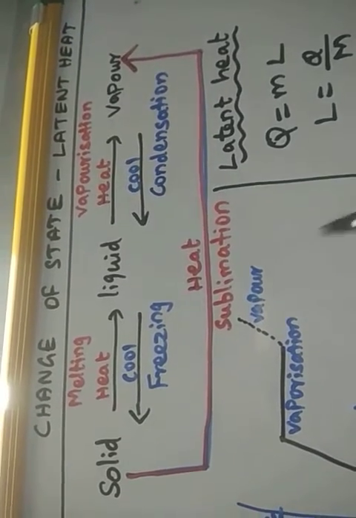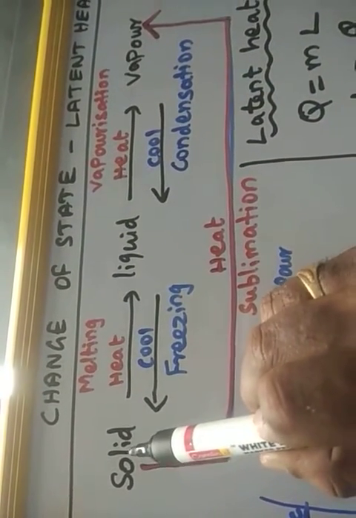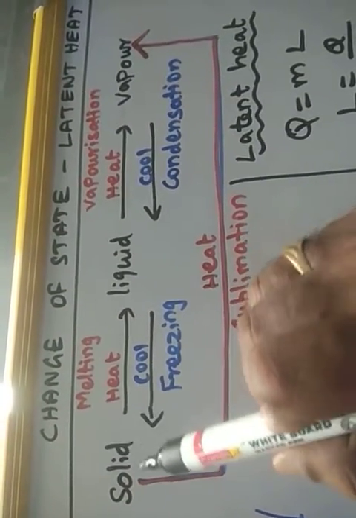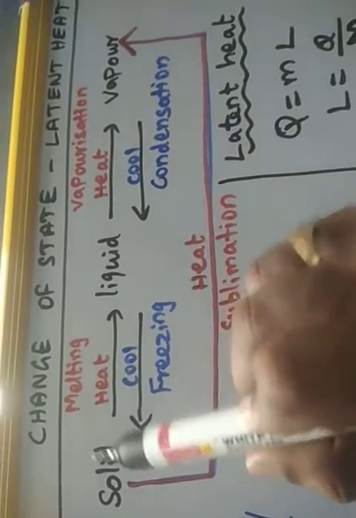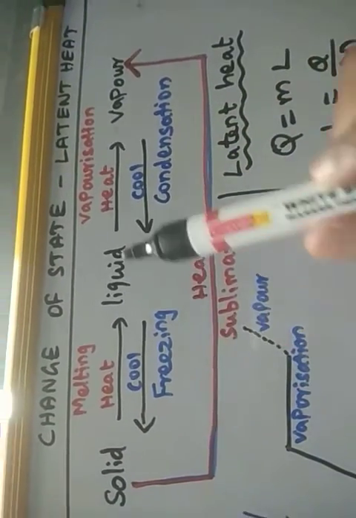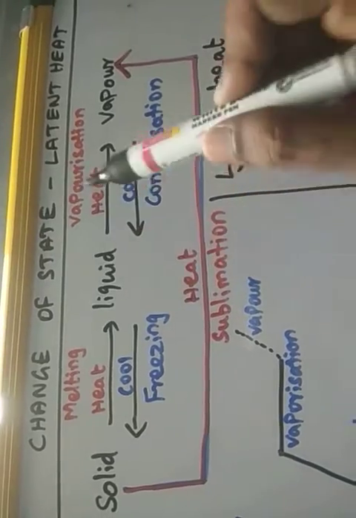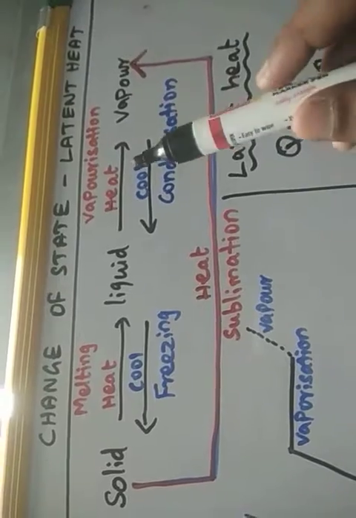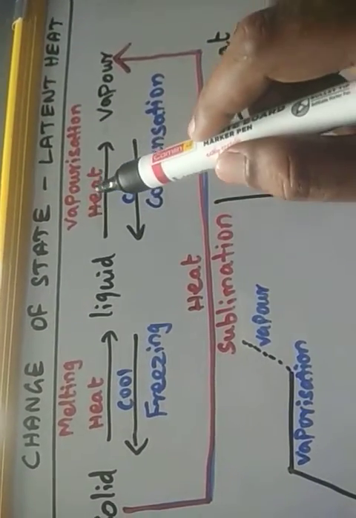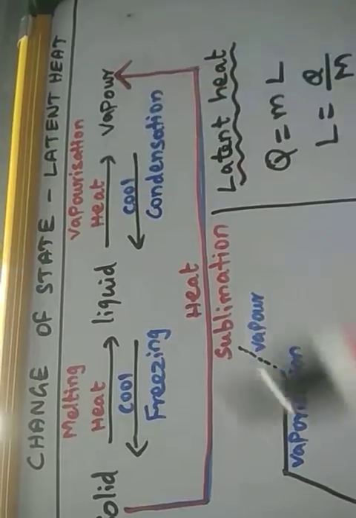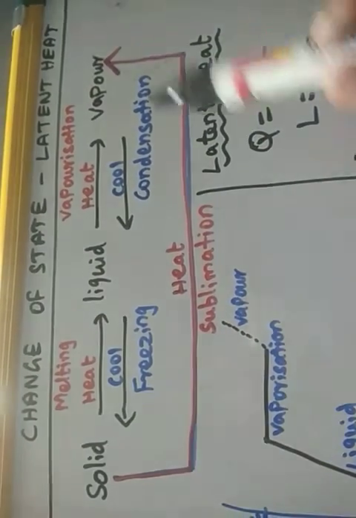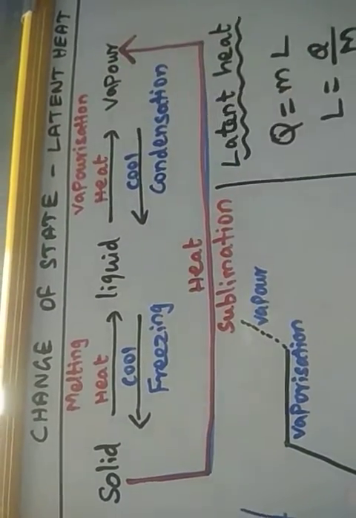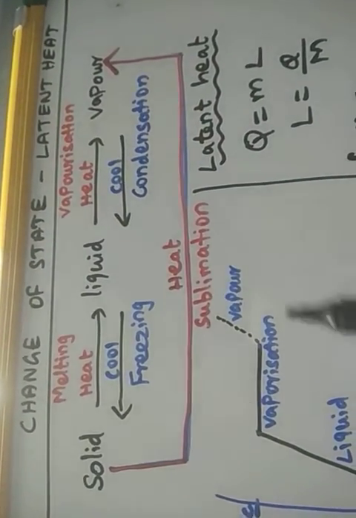So there are some common changes. When we heat a solid substance, what will happen? The solid melts. By absorbing heat, melting takes place and the solid becomes liquid. Further, when the liquid is heated, it evaporates. Evaporation is called vaporization. By absorbing the heat, the liquid becomes vapor. So solid to liquid is melting, and liquid to vapor is vaporization or evaporation.